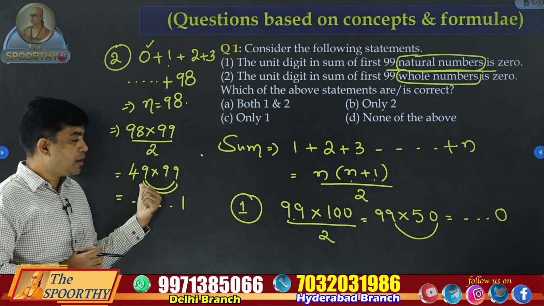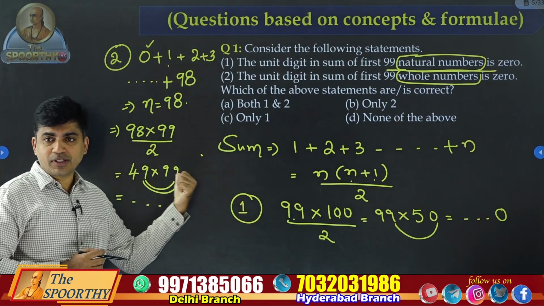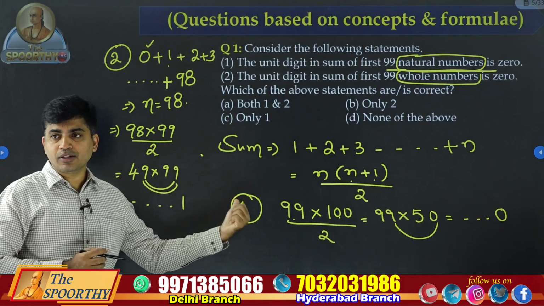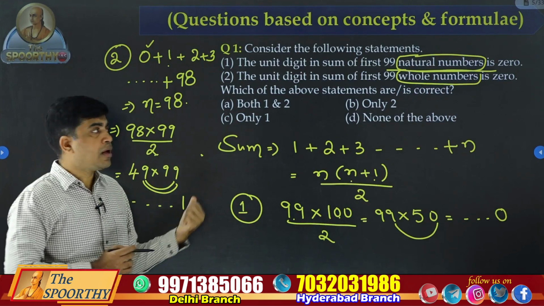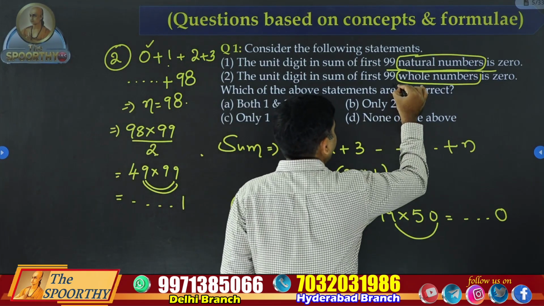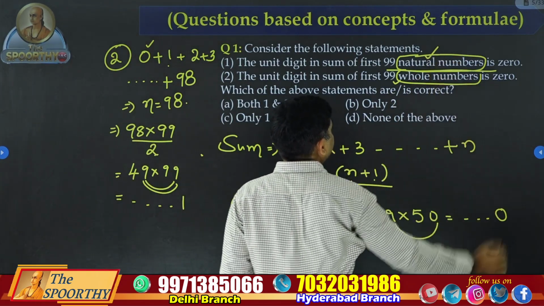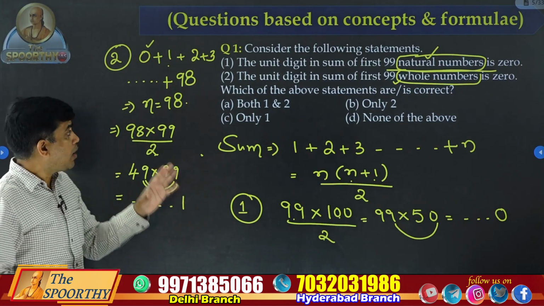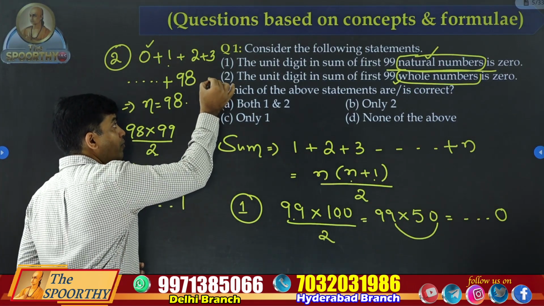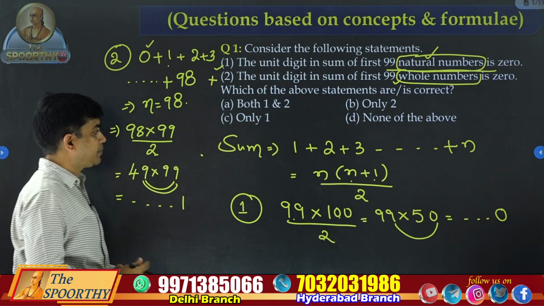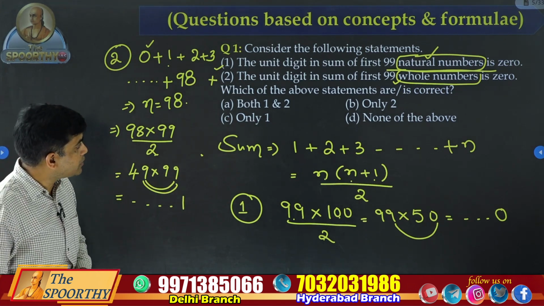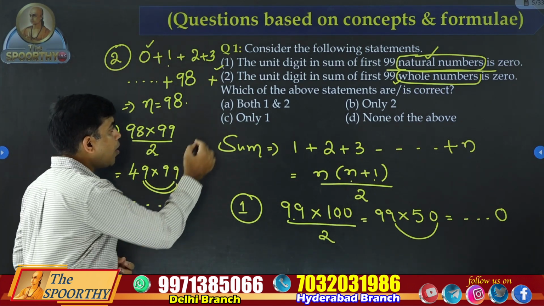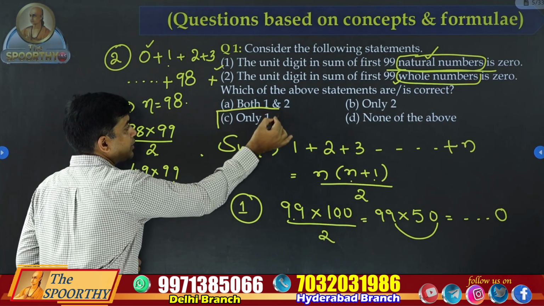This is the difference between these two questions. Many think these two are the same, but every word is important in the question: natural numbers and whole numbers. So here the second statement is wrong, the first one is correct. It means only one is correct, option C.